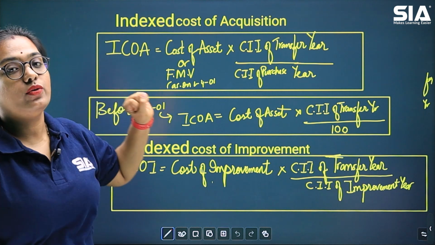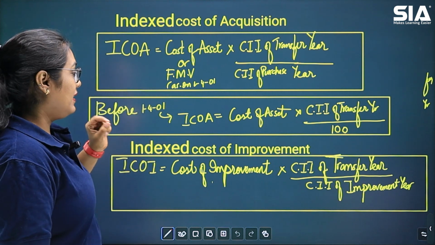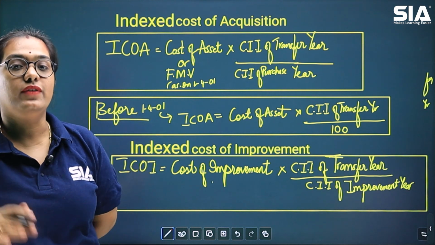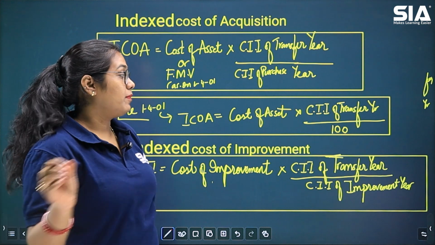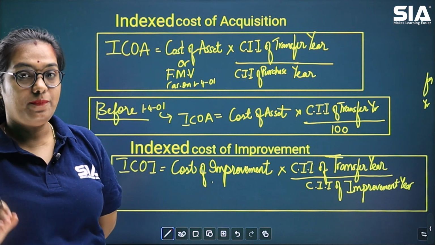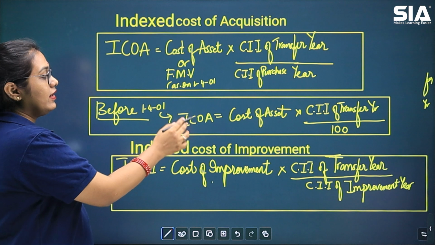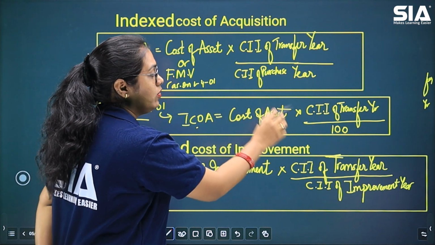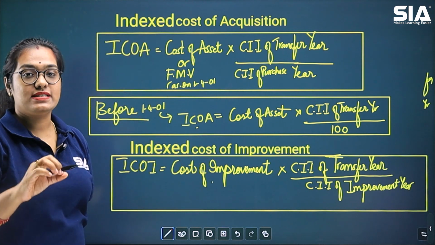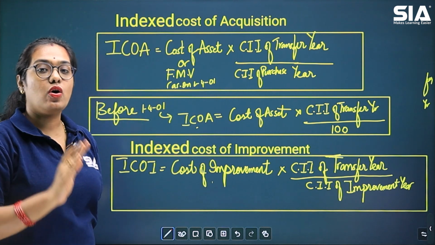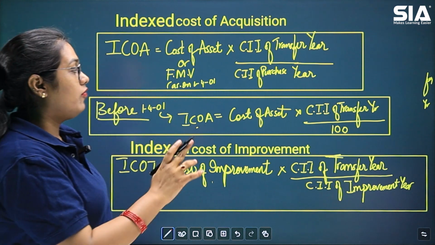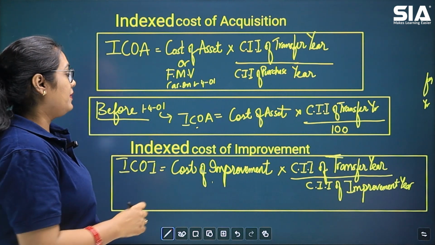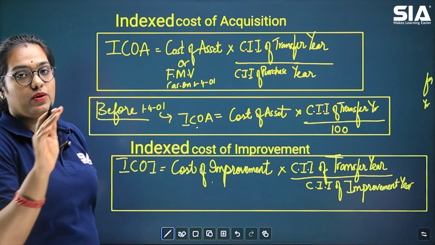There are two things that you need to remember. One, has the asset been bought before 1st April 2001? If it was bought before 1st April 2001, then the formula to calculate index cost of acquisition will be cost of asset into cost inflation index, CII, of the transfer year divided by 100. What does it mean? Here it means that index cost of acquisition is equal to cost of asset.